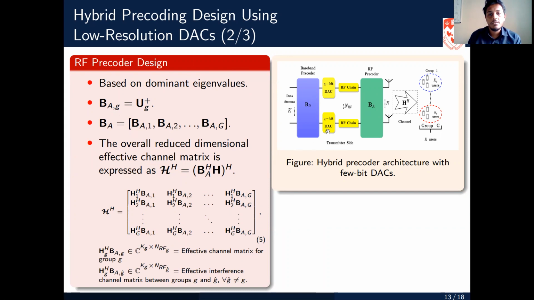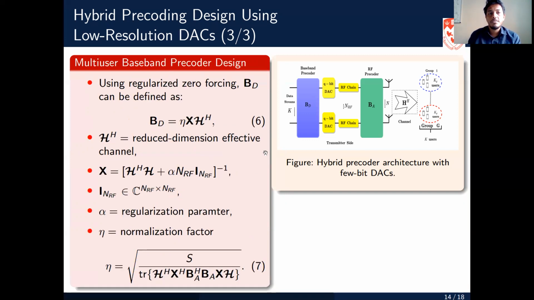The overall reduced dimensional effective channel matrix is then given by equation 5. Here we can see that the diagonal entries are the effective channel matrix for the group G, whereas the off-diagonal entries are actually the multi-user interferences, and the aim is to minimize or reduce them.